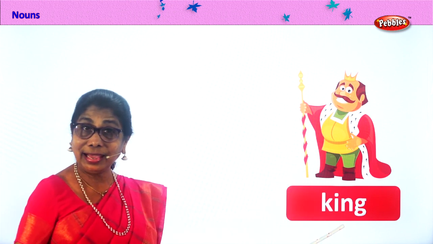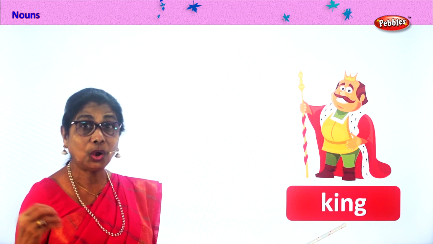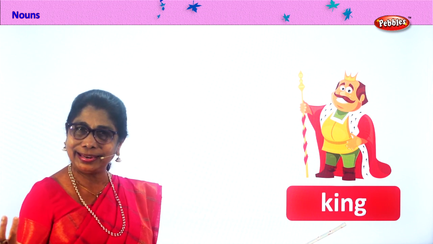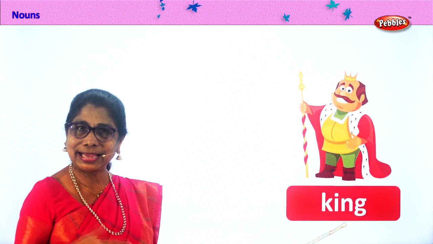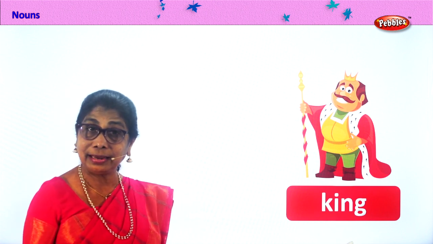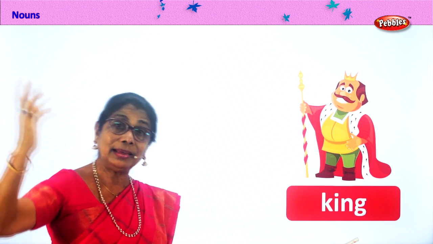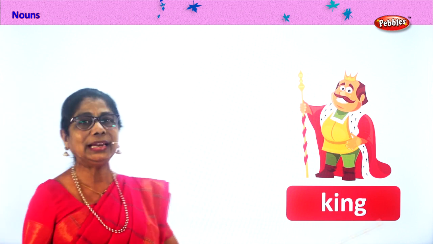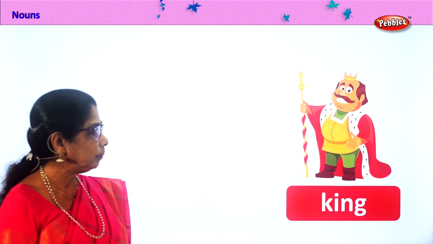King. Any king. Common noun. Queen. Any queen. Any prince. Any princess. So king is a common noun. King of this land. King of foreign land. Any place. Let's look at another common noun.